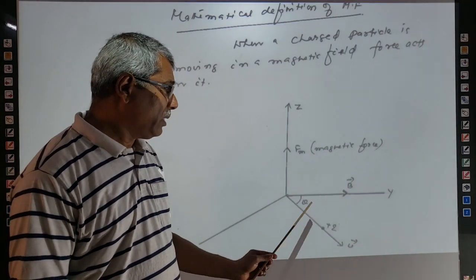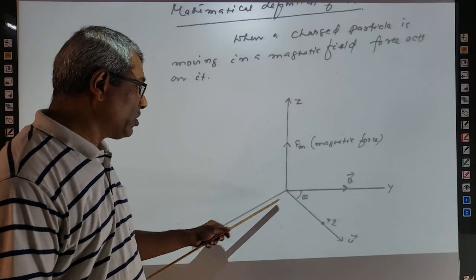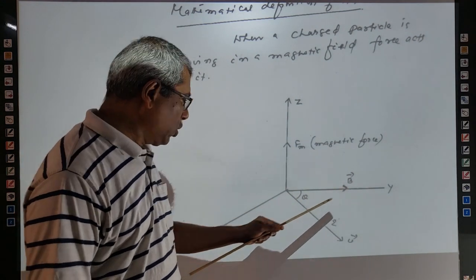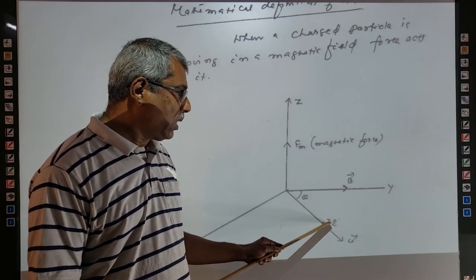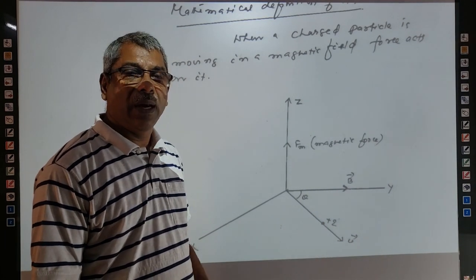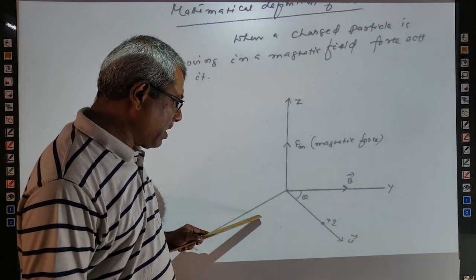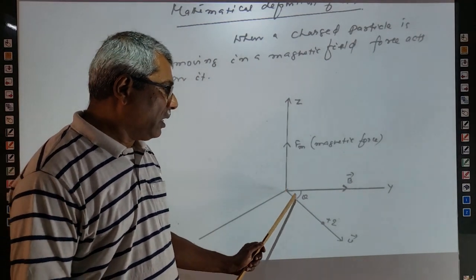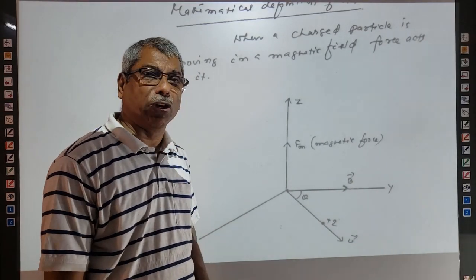For example, this is the direction of the magnetic field on the y-axis, this is the x-axis, and this is the z-axis. In the xy plane, a charged particle of charge plus q is moving with a velocity v in a magnetic field, which is along the y-axis, and the charged particle is moving making an angle theta with the field direction.